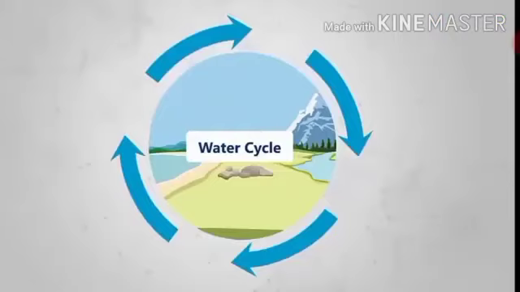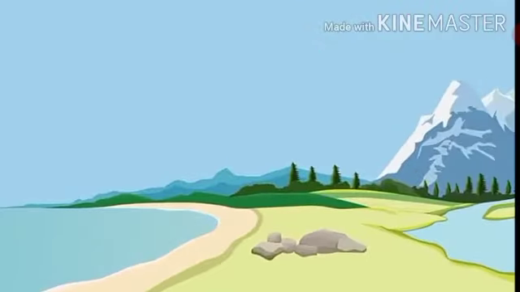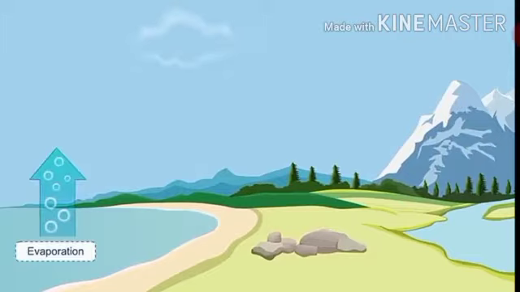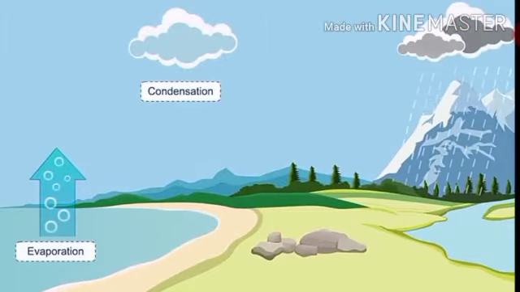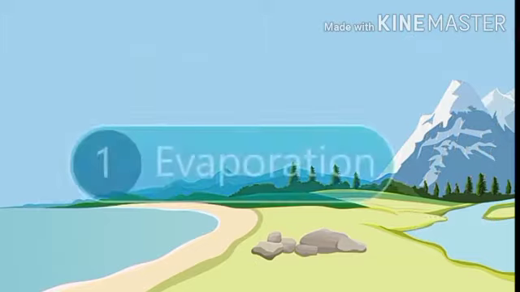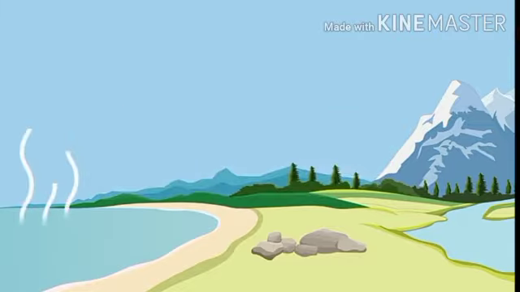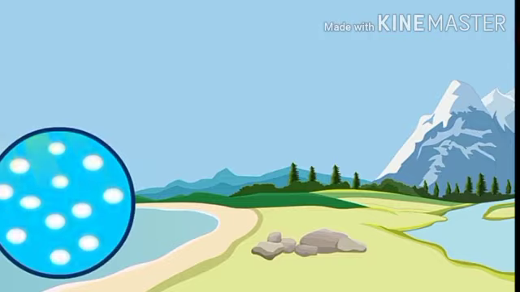The continuous movement of water from oceans, seas, rivers, and other water bodies to the atmosphere, to the land, and back to the ocean is known as the hydrological cycle or the water cycle. First of all, water in oceans, seas, lakes, ponds, rivers, and soil gets heated up by the sun and turns to water vapor through evaporation.